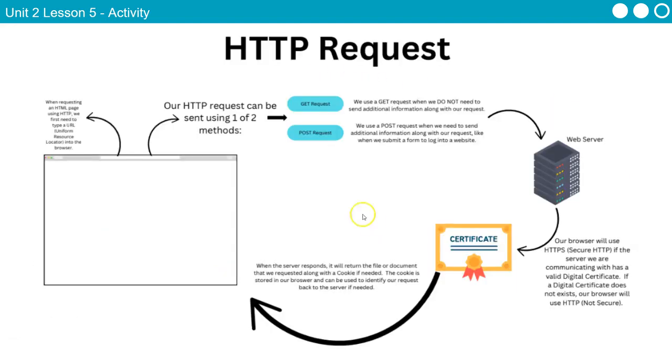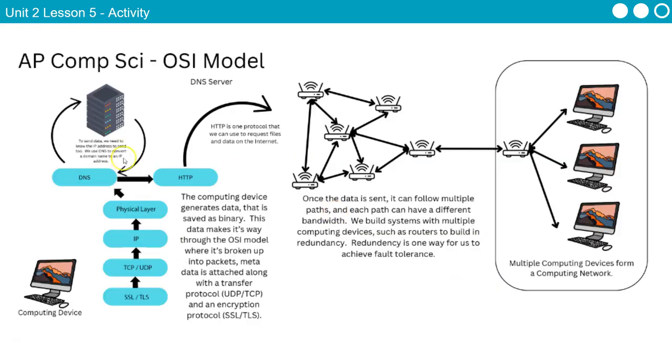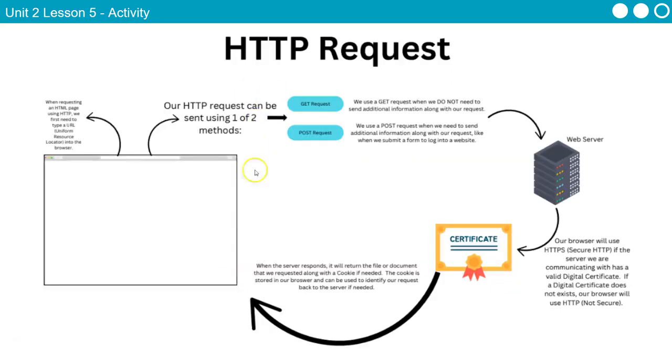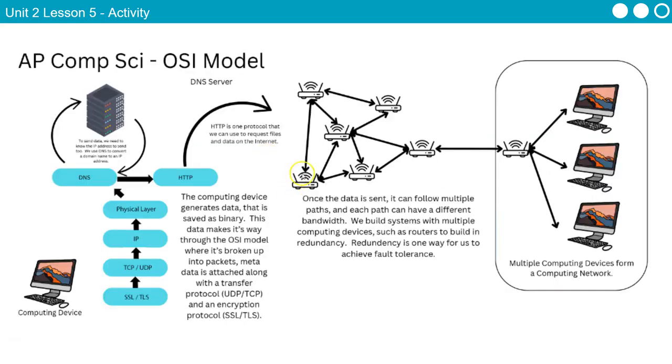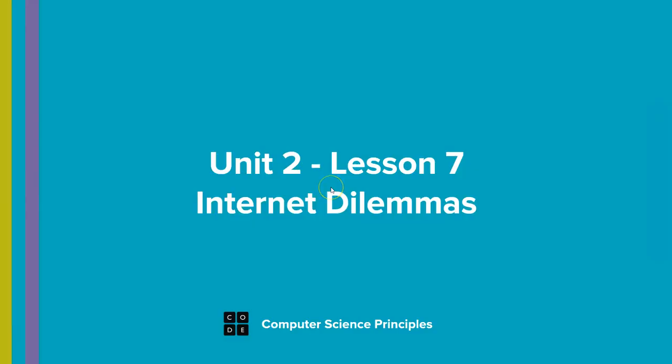Kind of understanding how this request is made, right? This idea of a domain name, HTTP, POST, GET to the server, HTTP versus HTTPS, certificates being sent back, and then this one where we kind of put it all together. This little arrow right here is this slide. That's the bulk of your Unit 2 project, right? Being able to take all of this stuff that we've talked about and put it into a slide that demonstrates to me that you understand how all of this works.